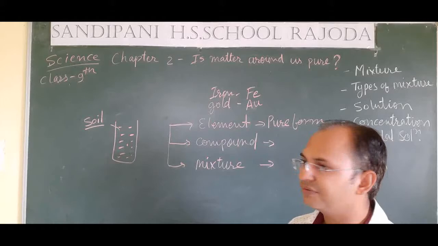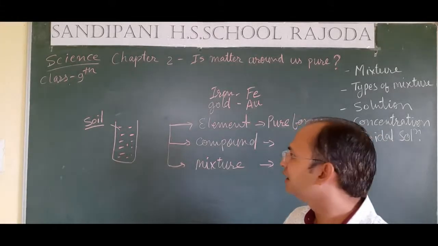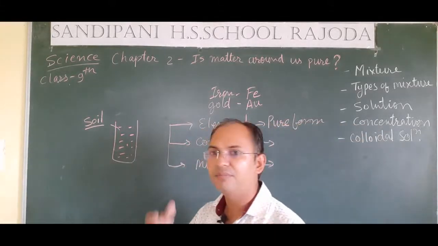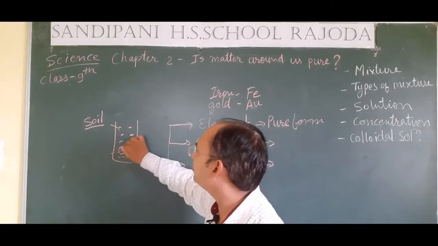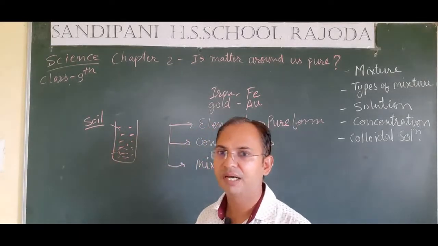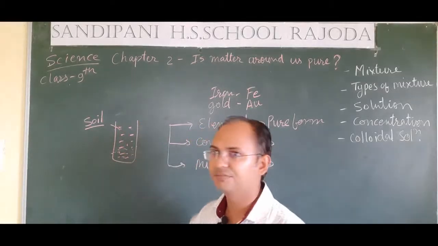So students, after some time you will see that the concentration or the amount of soil particles is much more at the bottom of the glass as compared to the surface of the water.